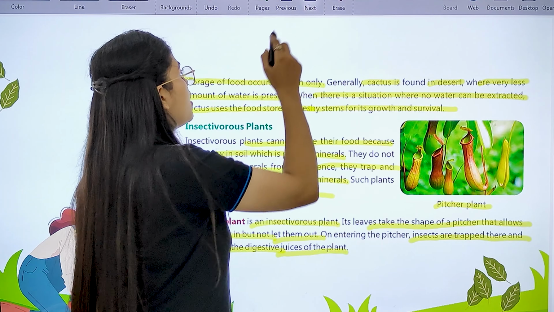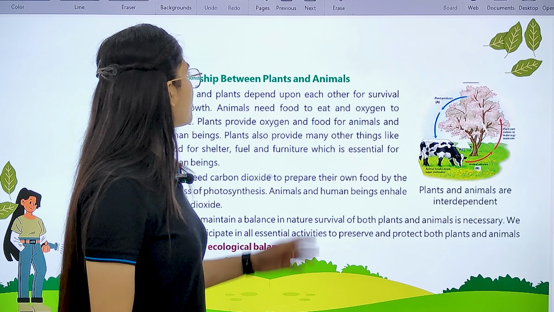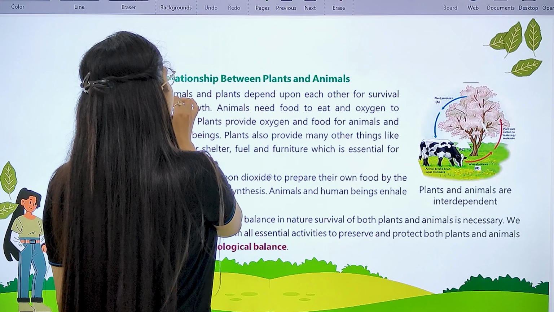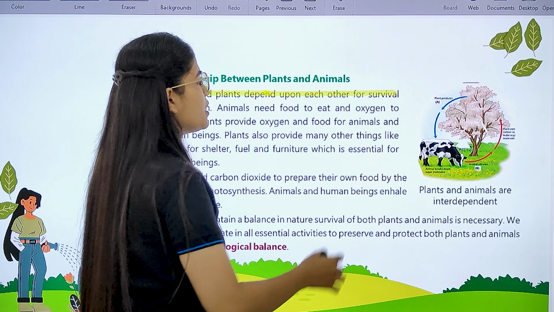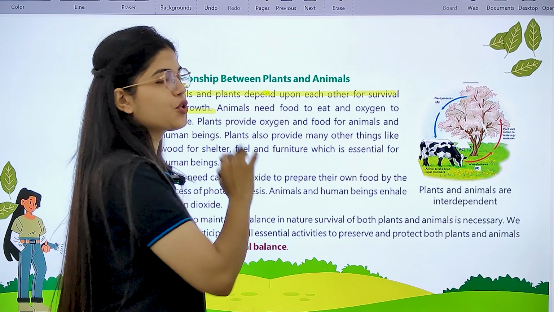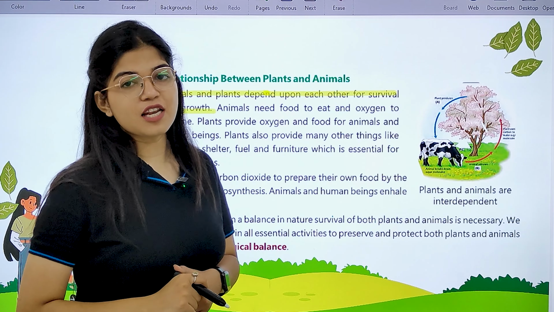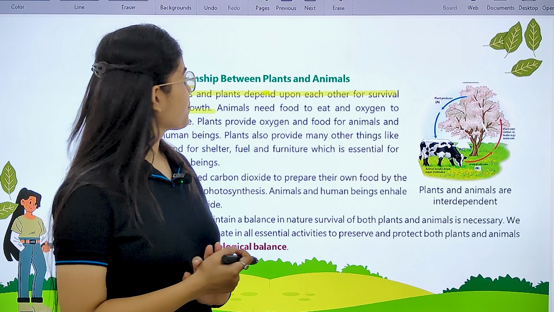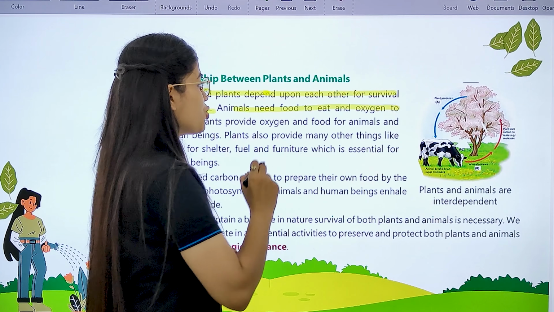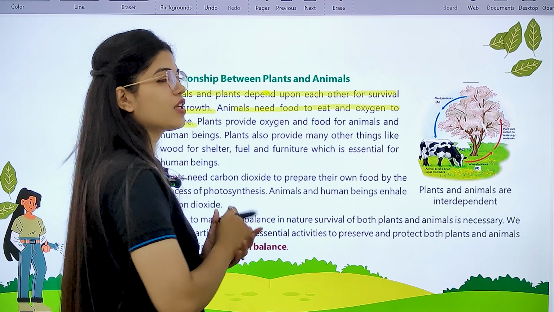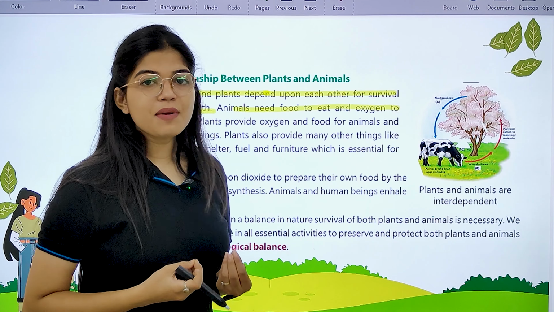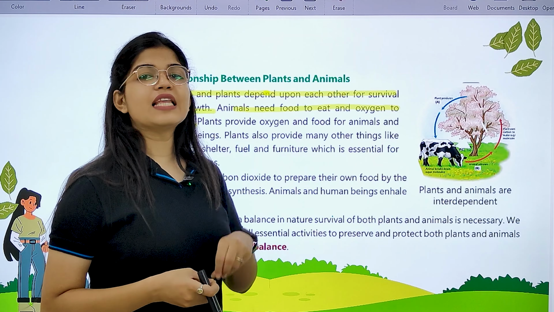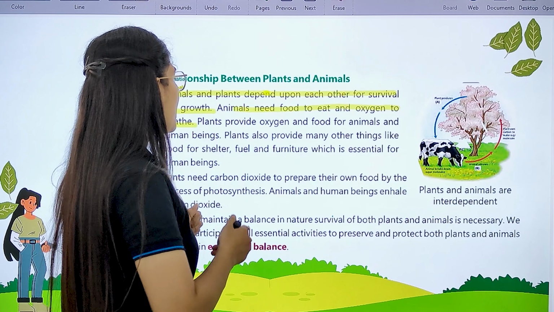Now next we have the relationship between plants and animals. Animals and plants depend upon each other for survival and growth. All the plants and animals in our nature are interdependent for their survival and growth. Animals need food to eat and oxygen to breathe. These are the basic requirements for animals.